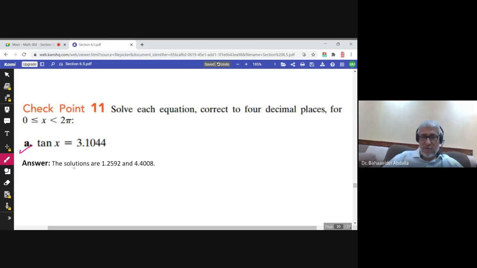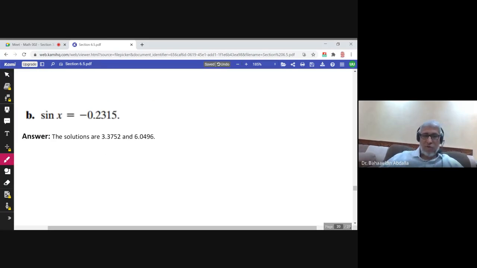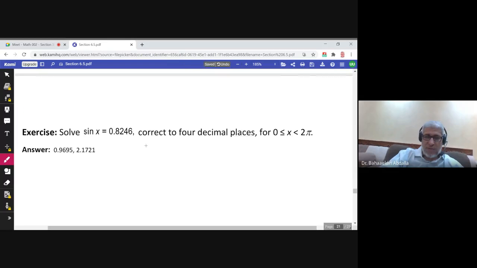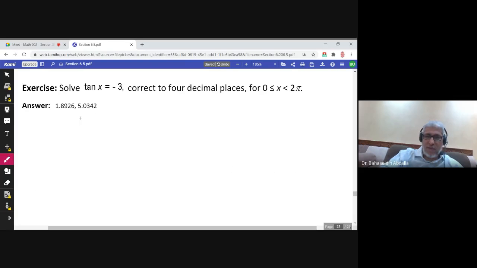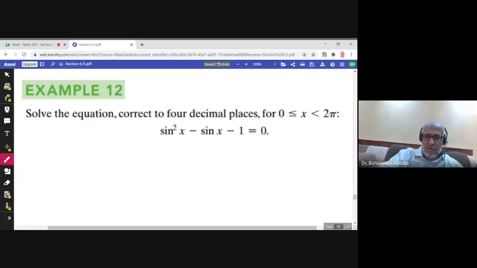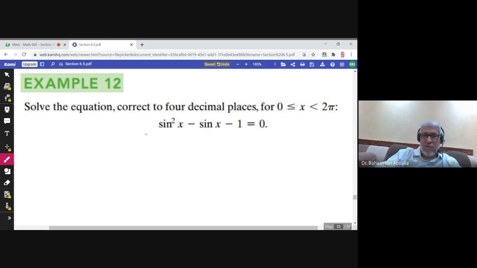Please try to solve this one. And here are the two solutions, and also this equation, and here are the two solutions. Also, this is an exercise, and these are the two solutions. This is another exercise, and the solutions are given. So please work at home, practice, and let me solve this equation for you.